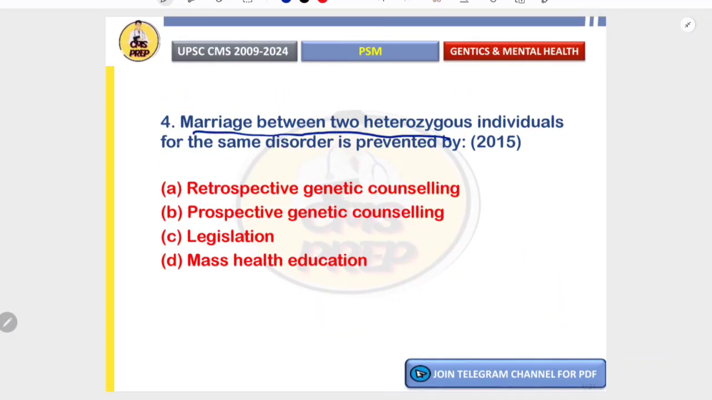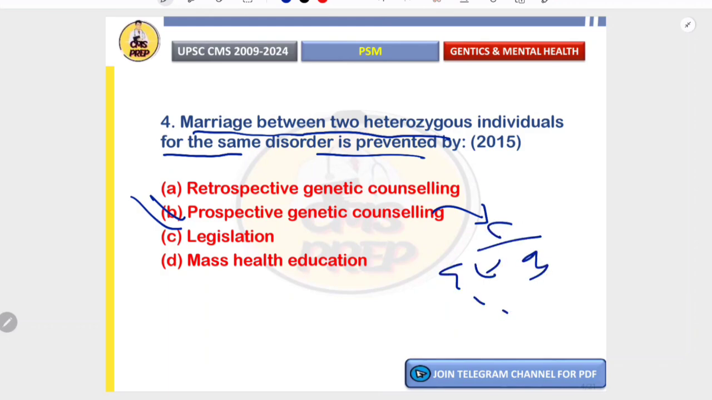Marriage between two heterozygous individuals for the same disorders is prevented by. Correct answer is prospective genetic counseling. Prospective genetic counseling is done before conception or marriage to prevent genetic disorders. Retrospective genetic counseling is done after the child is born with a disorder, so it is incorrect. Legislation may not directly prevent such marriages. It is rare and unethical. And mass health education raises the awareness but does not identify individuals at risk. So the correct answer is prospective genetic counseling.